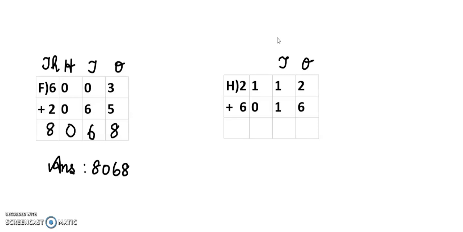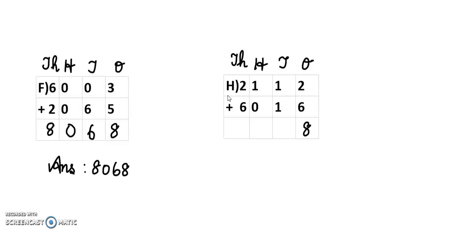Next one, write the place values first. Ones, tens, hundreds, thousands. First you start from ones place. So 2 plus 6 we are going to add. 6 is the greatest number. So 6 in the mind, 2 in the fingers. 6 after 7 and then 8. Next, tens place we are going to add 1 plus 1. So 1 in the mind, 1 in the fingers.